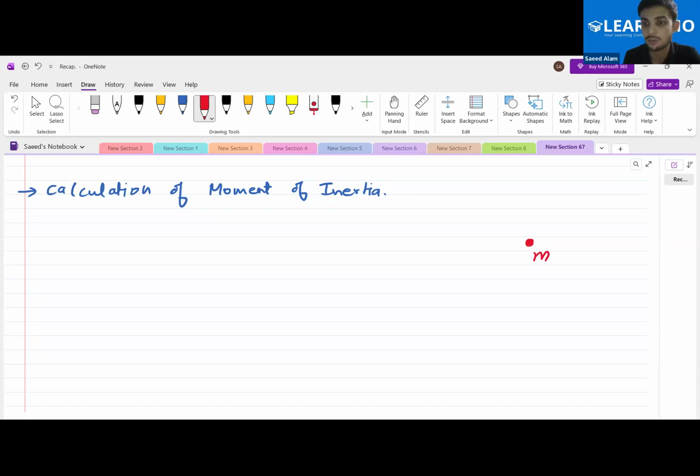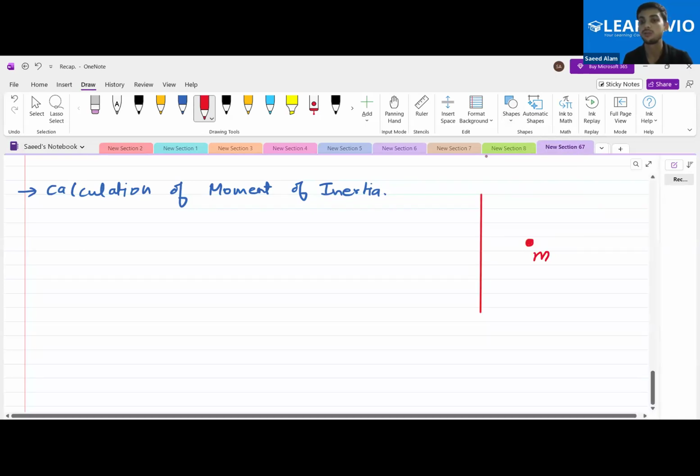Let's consider a small mass m only, one point mass, and we want to calculate the moment of inertia. As I told you, immediately you will ask me, sir, about which axis? So I'll say, let's say about this axis.